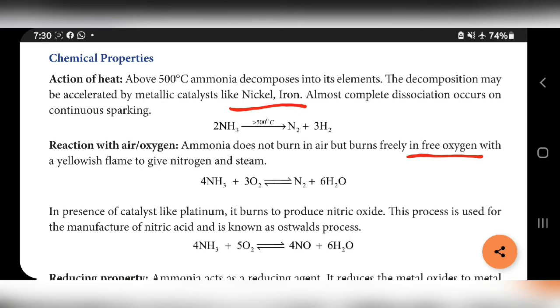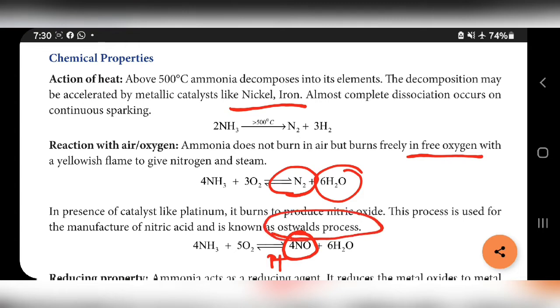So air also contains oxygen, but ammonia does not react with air, but it can react with free oxygen with yellowish flame to give nitrogen and steam, water. In presence of catalysts like platinum, it burns to produce nitric oxide, that is NO. This process is used for manufacture of nitric acid and is known as Ostwald process. Ostwald process means preparation of nitric acid.